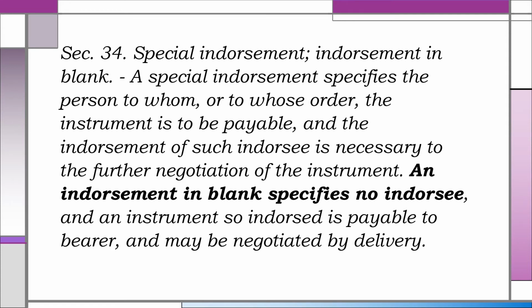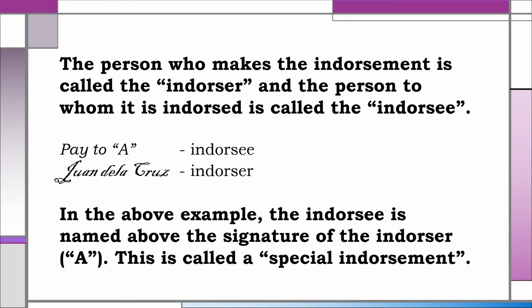An endorsement in blank specifies no endorsee, and an instrument so endorsed is payable to bearer and may be negotiated by delivery. The person who makes the endorsement is called the endorser, and the person to whom it is endorsed is called the endorsee.